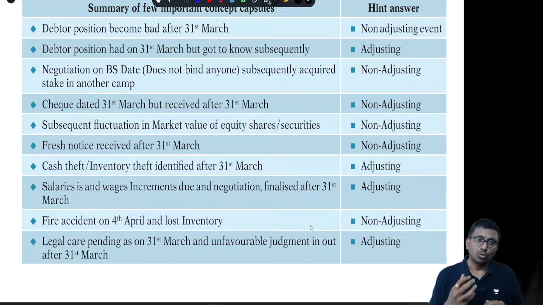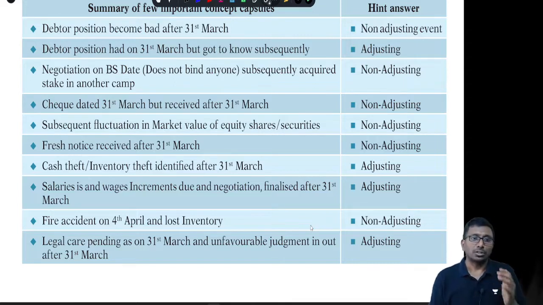You received a fresh notice after 31st March with respect to something. Generally, you should look at when the mistake happened. It cannot be answered so simply. If the mistake happened in 21-22, then it is adjusting. If the mistake happened in the next year, then it is obviously non-adjusting. You should look at when the mistake happened, not the notice date.